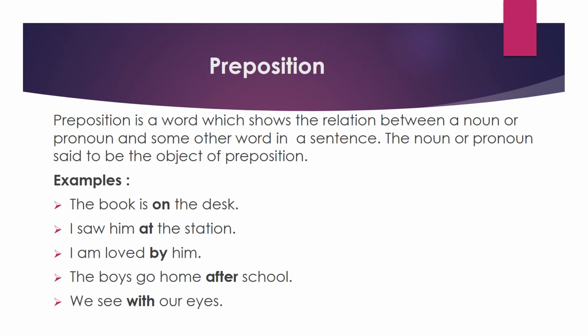Here by is a preposition. And the boys go home after school. Here after is a preposition. It shows the relationship between school and home. We see with our eyes. With is the preposition. It shows the relationship between our eyes and we.